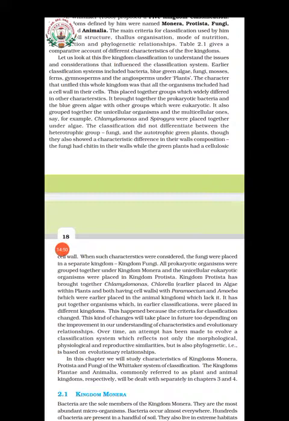So not only morphological, physiological and reproductive similarities, but phylogenetic, that is evolutionary relationships, are also included. Clear?